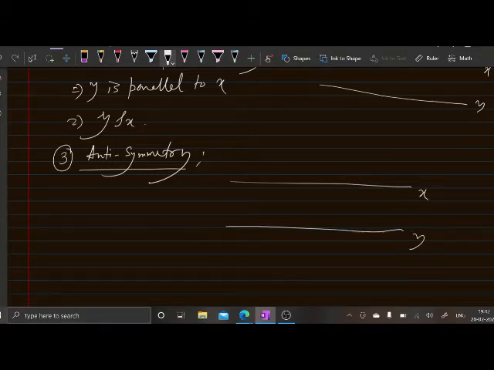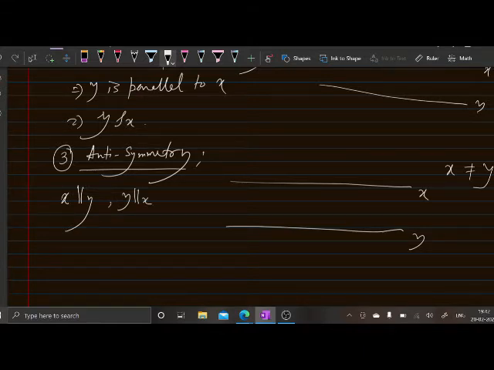These two straight lines are different straight lines, they are not the same, but x is parallel to y, and at the same time y is parallel to x.